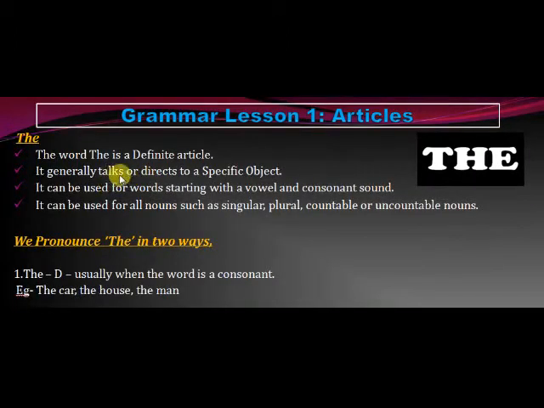Now let us see the next article, the definite article, which is "the". The word "the" is a definite article. It generally refers to a specific object. So when you are talking about a particular object, out of many objects or a group of objects, we use the article "the". It can be used for words starting with a vowel or a consonant sound. Here there is no differentiation. You can use "the" whether the word starts with a vowel or a consonant sound.